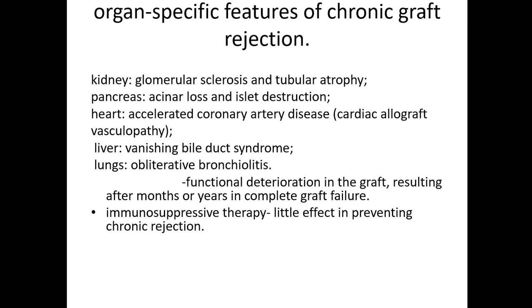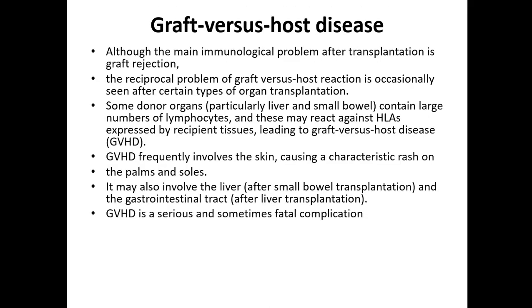Immunosuppressive therapy has little effect in preventing chronic rejection. We know that the exact mechanism behind chronic rejection is still not understood. The possible mechanisms are T cell mediated and antibody mediated. Since we don't know the exact mechanism, the immunosuppressive therapy has little effect in preventing chronic rejection. Acute rejection is the only graft rejection that we can prevent by using additional immunosuppressive therapy.